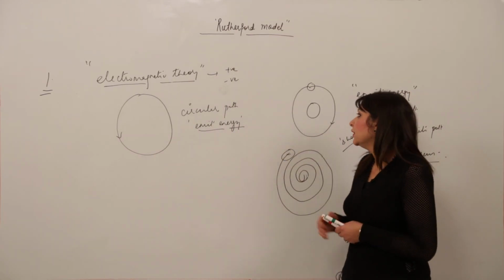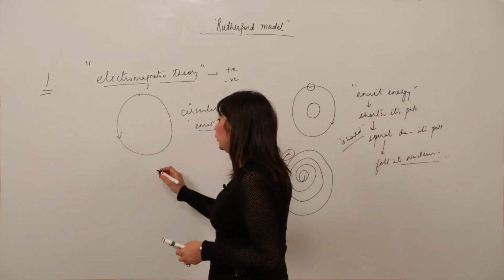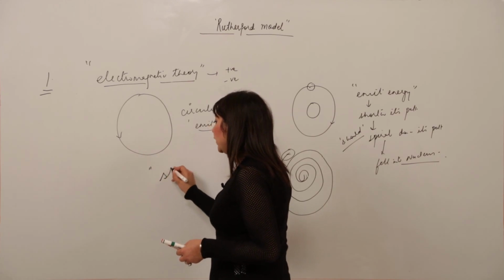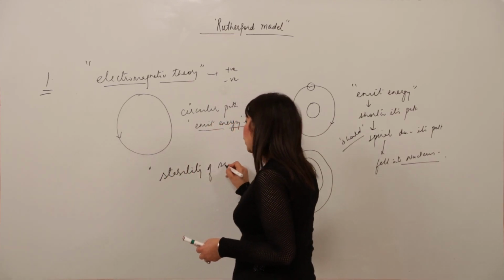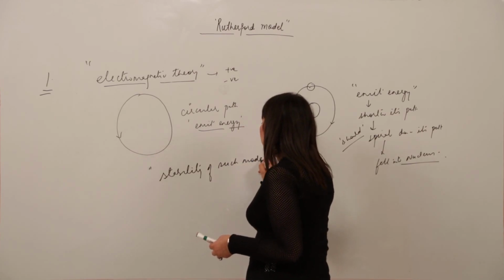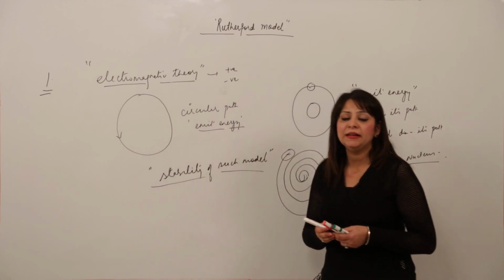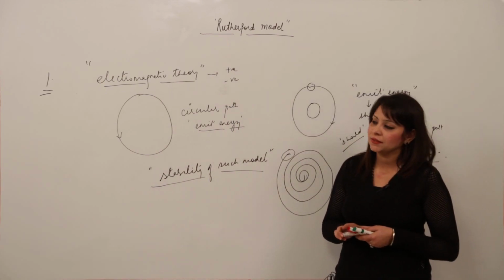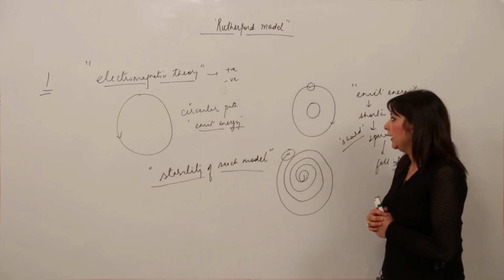So that means the Rutherford model was not a successful one. He actually failed to explain the stability of such a model. This was the main drawback of Rutherford's model, and this was the reason behind its failure. So I repeat again for you, just look again.